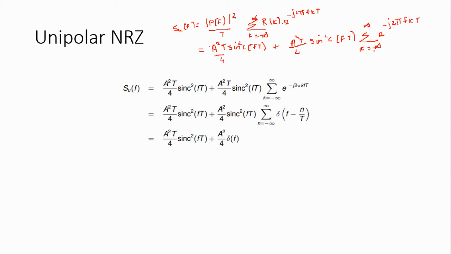Why divided by 4? Because we consider A square T divided by 4 sinc square FT. By using the Poisson formula, this summation is represented as summation n equal to minus infinity to plus infinity delta of f minus n divided by T.